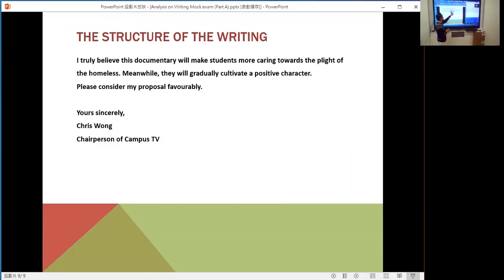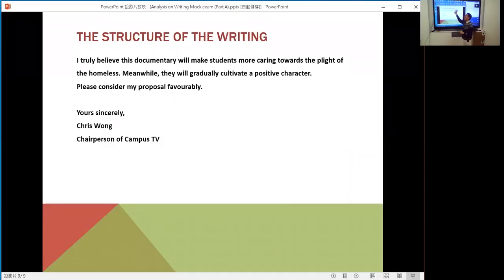Okay, now this is the conclusion. You think about what is the purpose of this paragraph. Remember, each paragraph should have a purpose. So how about this paragraph? This is the ending. So the purpose is what? Think about it.